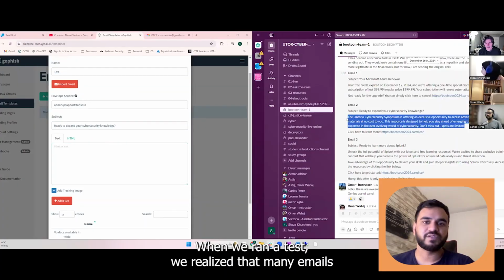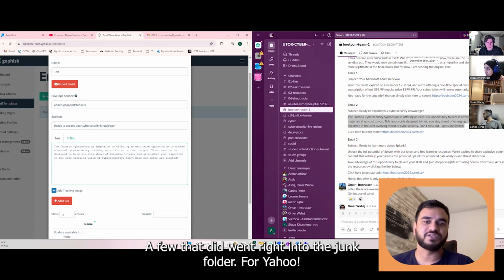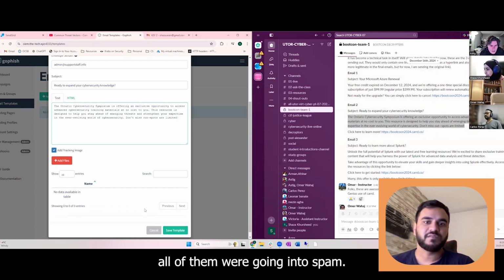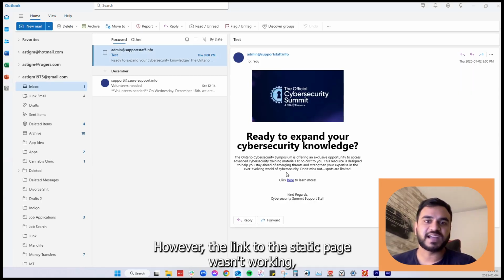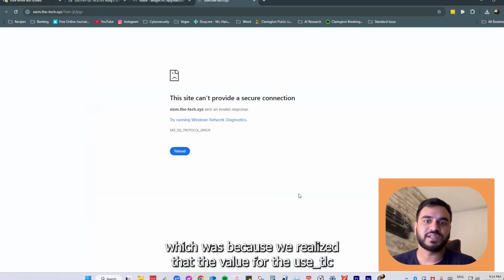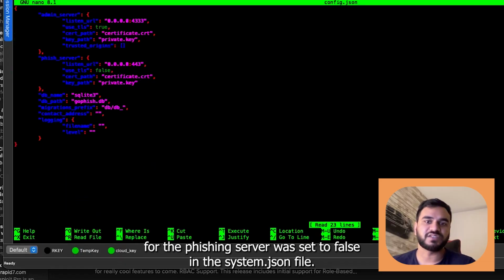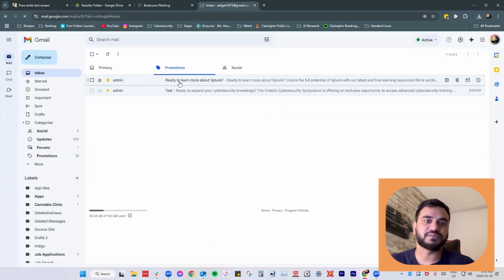When we ran a test, we realized that many emails were not being delivered to the Microsoft accounts, and the few that did went right into the junk folder. For Yahoo, all of them were going into spam. For Gmail though, they were all delivered right to the inbox. However, the link to the static page was not working, which was because the value for use_TLS for the phishing server was set to false in the system.json file. Changing it to true is what made the phishing link work.